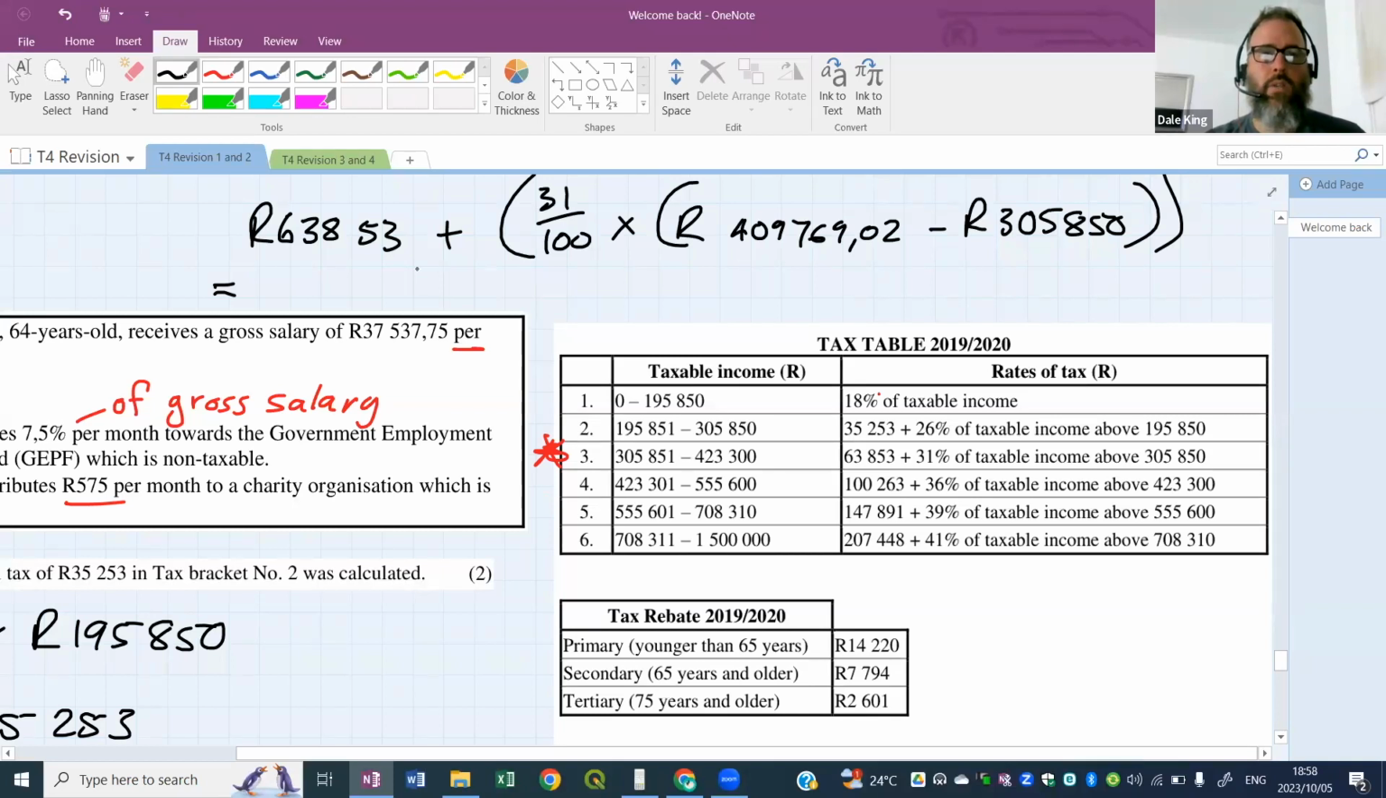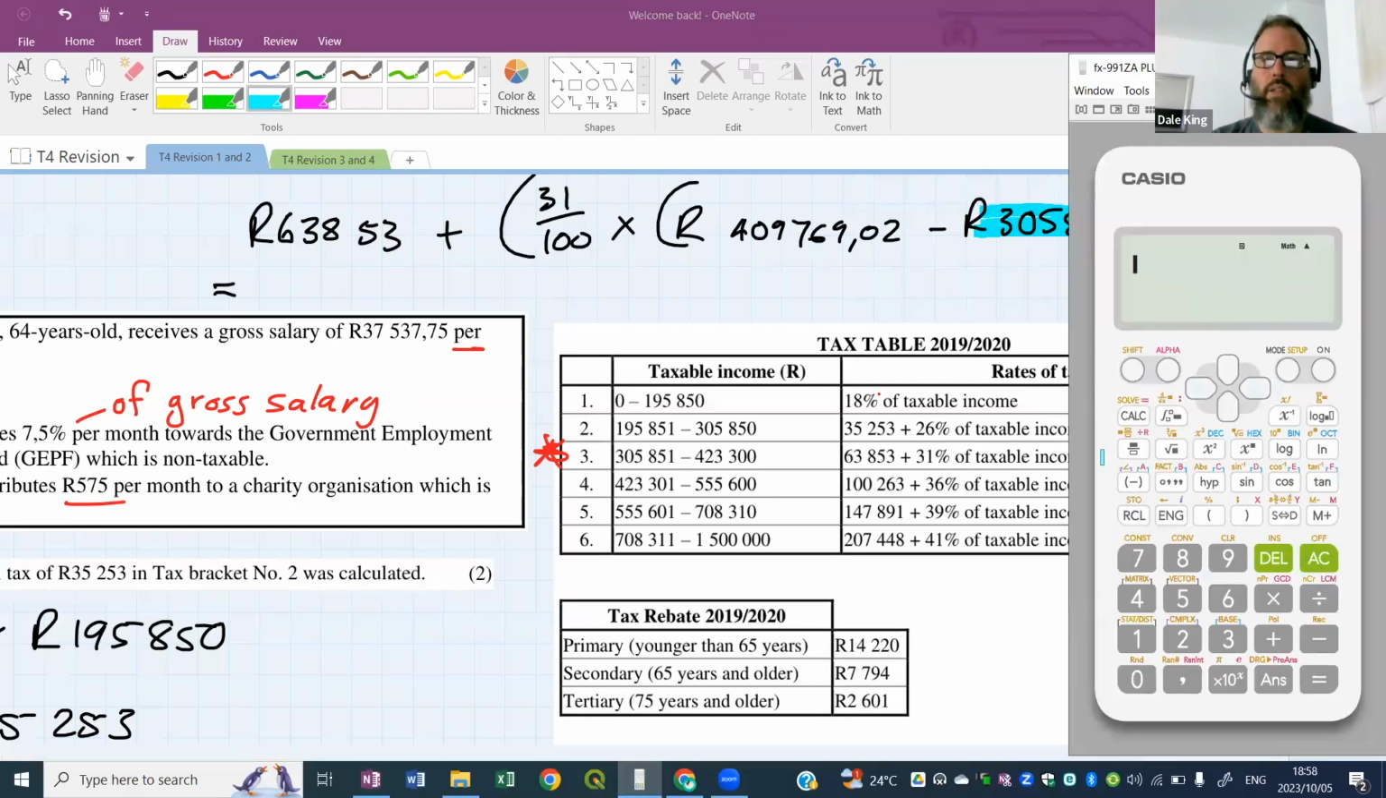So this is the calculation we need to do. I've written it on the screen. We need to work out how much more than 305,850 we are with our 409,000. So we've got to subtract to find the difference. Then we're going to multiply it by 31%, and we're going to add it on to 63,853.